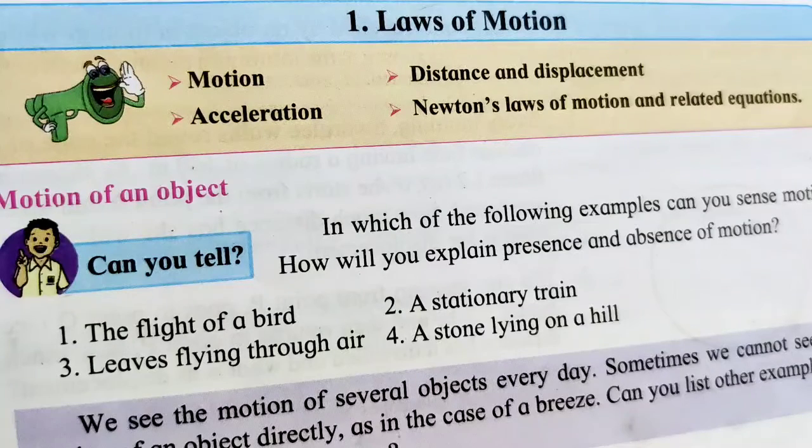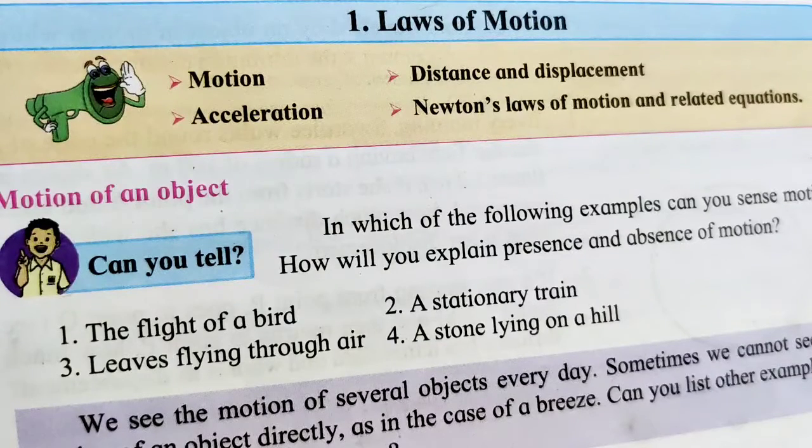The SI unit of speed and velocity is meter per second. The unit remains the same, but the velocity or the speed will not remain the same. From the starting point till the object reaches the final point, the velocity always changes. Sometimes more, sometimes less, sometimes constant.